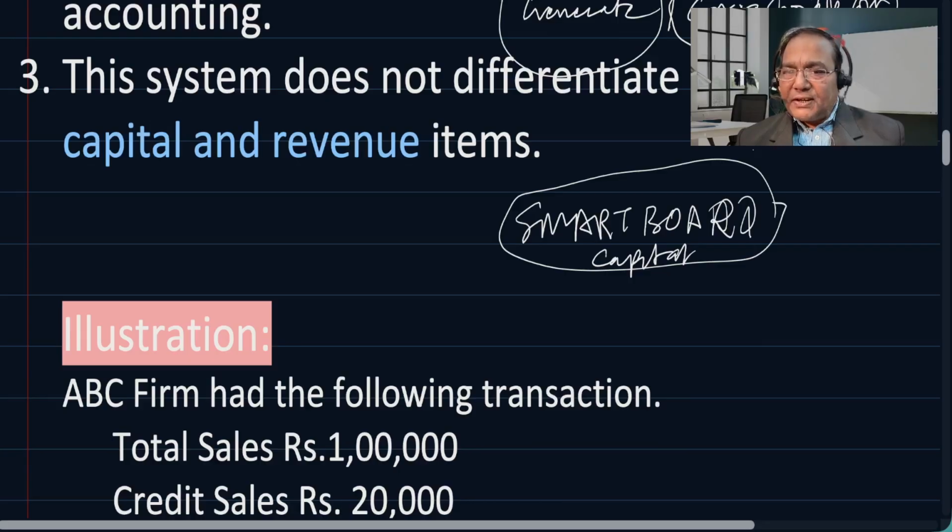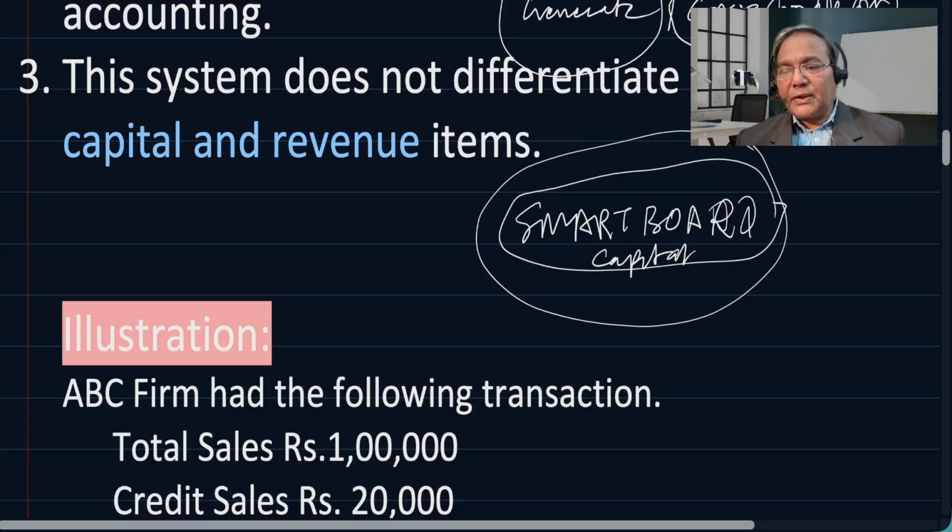But cash basis treats this as an expenditure during the same year the expenditure was incurred. It does not differentiate whether it is a capital nature expenditure or a revenue nature expenditure.